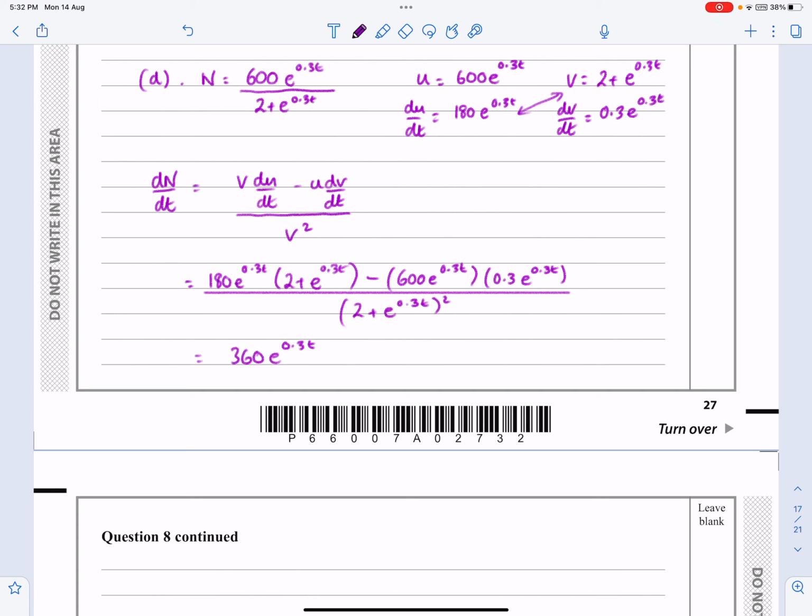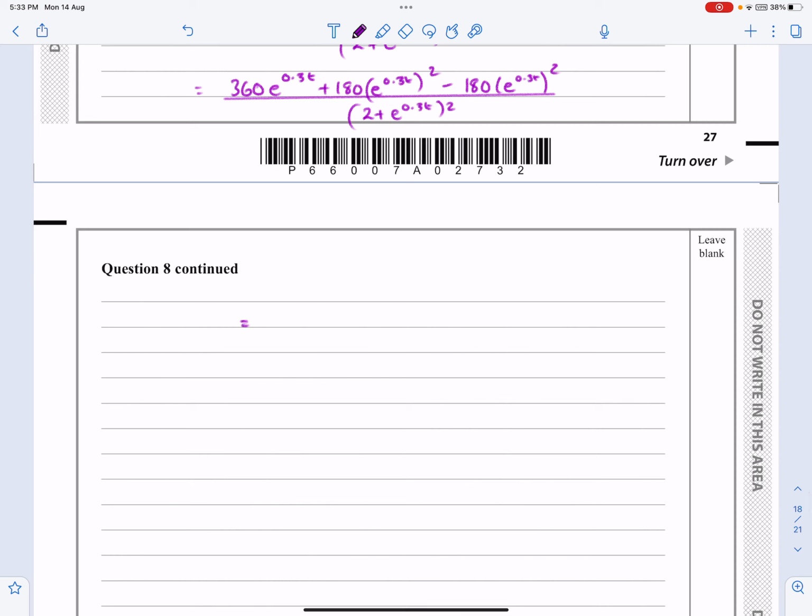Then I've got 180 e to the 0.3t times e to the 0.3t, so I'm going to write that as 180 e to the 0.3t squared, and then brilliantly minus, that actually cancels out, 180 e to the 0.3t squared all over, I'm just going to leave the denominator as it is just for a second, while I'm tidying that bit up. Those two actually cancel each other out, so I end up with 360 e to the 0.3t all over 2 plus e to the 0.3t